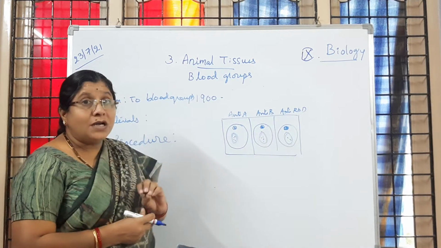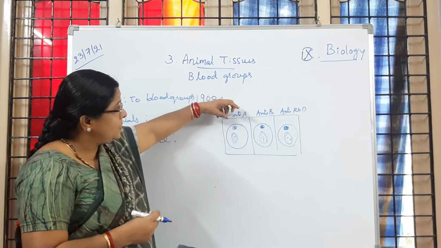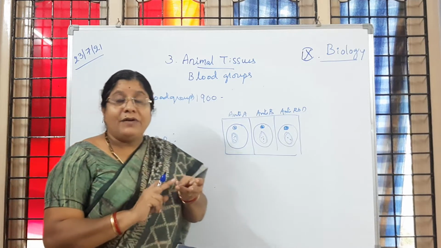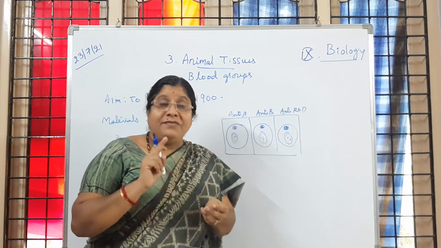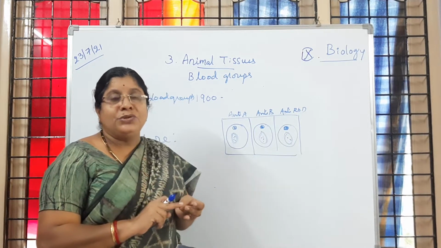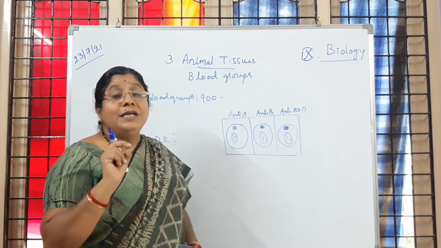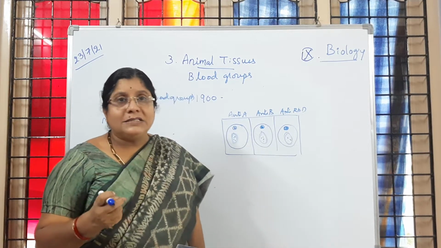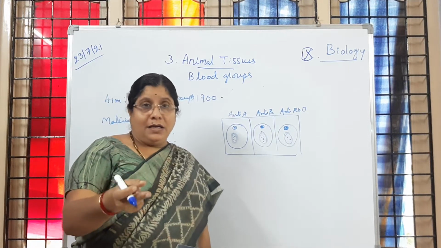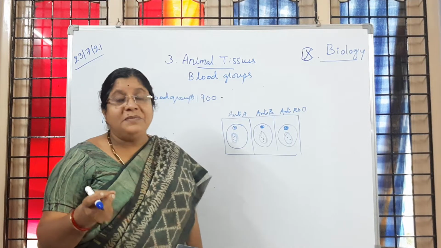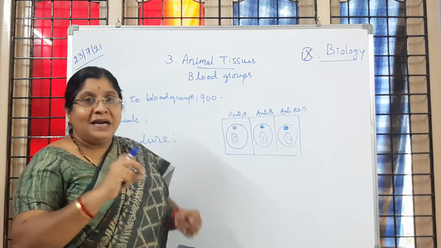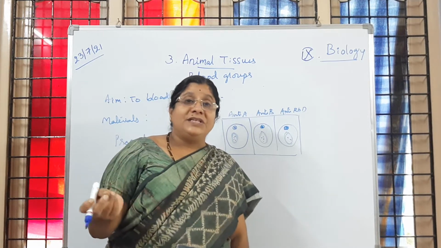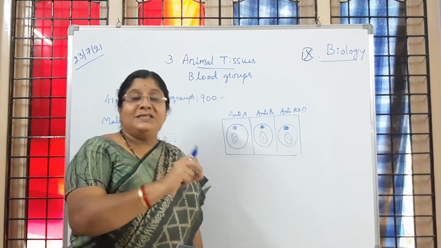So before that, what precautions do we have to follow? We are not supposed to touch the finger to the anti-sera, and we must be careful while collecting blood. We have to do this activity only with the help of a teacher or health instructor. Is it clear to you children? And only disposable needles must be used. Why do we have to use disposable needles? If the same needle is used for all people, the blood of any person will be mixed up, and if any of them are suffering from infections, those infections may be seen in other people also.